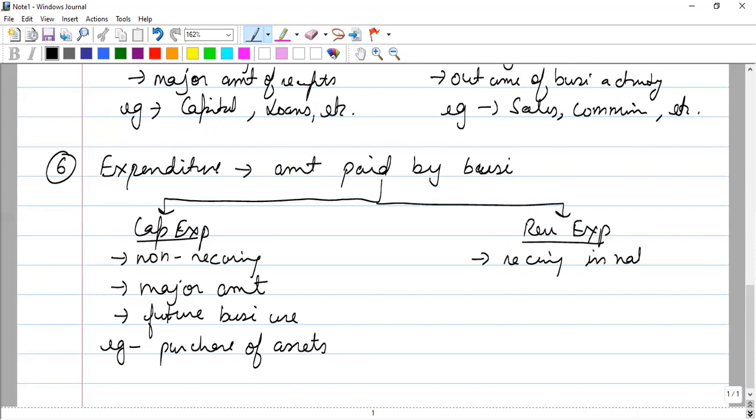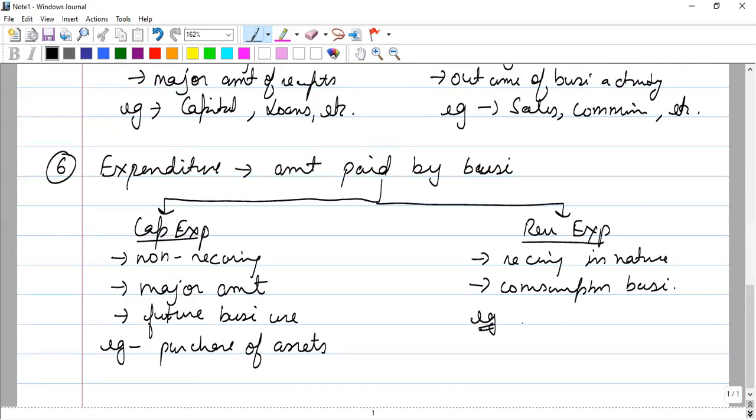Recurring in nature means they will occur very frequently. They will be of very small amounts, and they will be on consumption basis. Expenditures will be on consumption basis. Consumption basis means they will be consumed within a month or so.